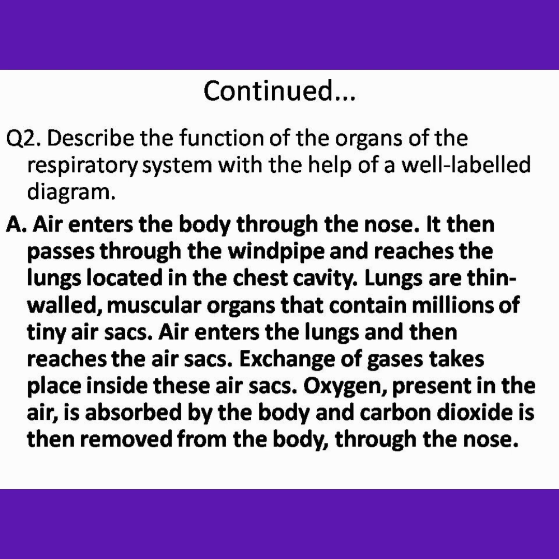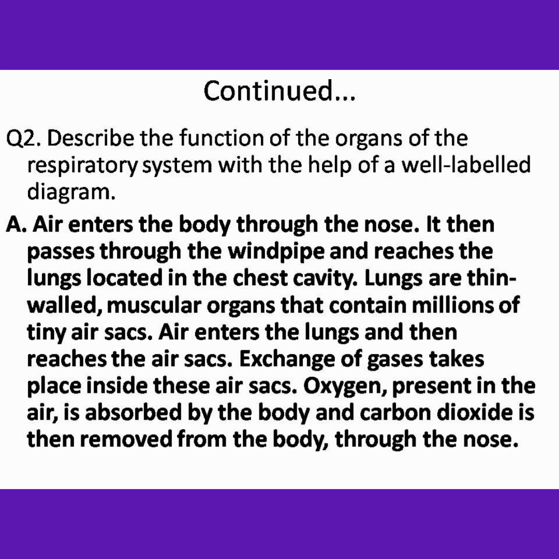Lungs are thin-walled muscular organs that contain millions of tiny air sacs. Air enters the lungs and then reaches the air sacs. Exchange of gases takes place inside these air sacs.